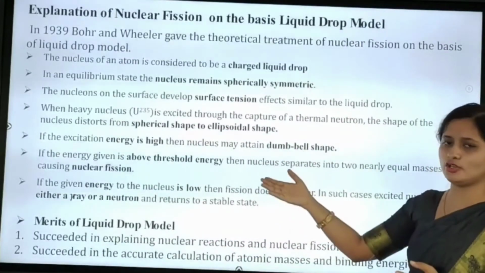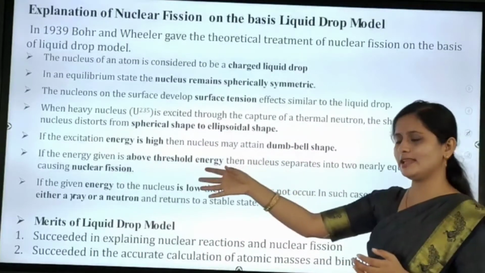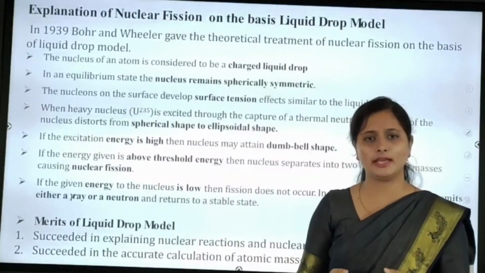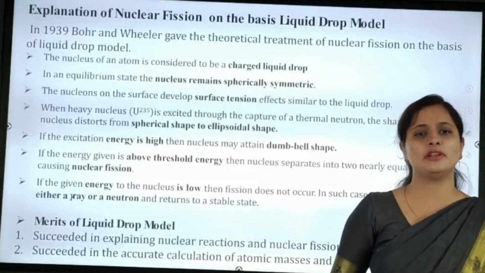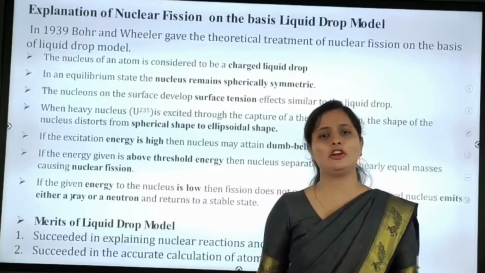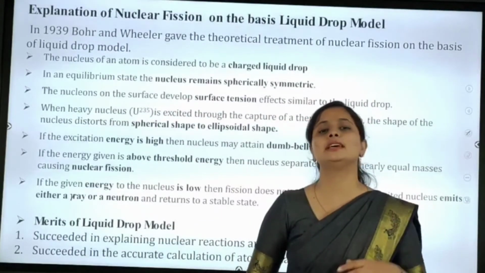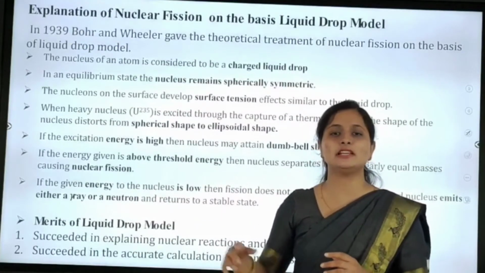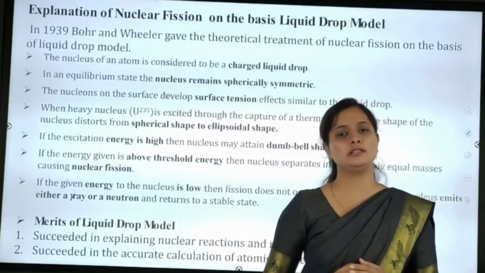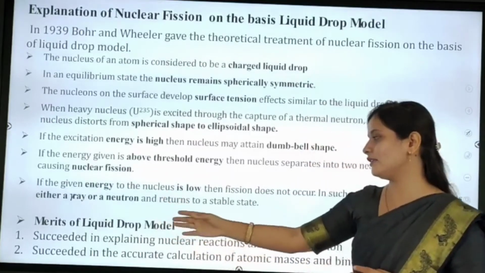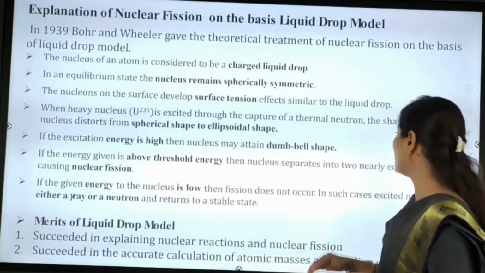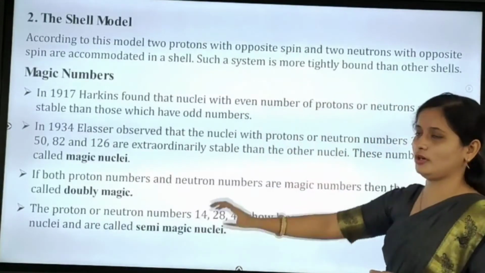Next, threshold energy. If the given energy is above the threshold energy, nuclear fission will take place. If the energy is less, then nuclear fission will not take place. In that case, emission of radiation takes place in terms of gamma rays as well as neutrons, and it returns to the stable state, and they gave their merits. Okay, we'll move to the next, that is our shell model.